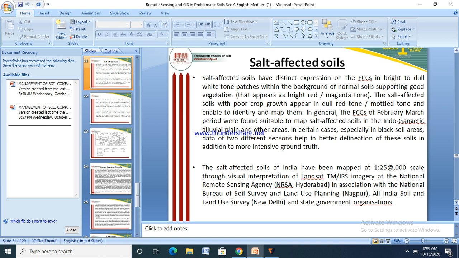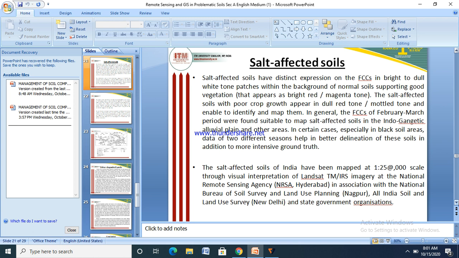The salt-affected soil with poor crop growth appears in dull red tone and mottled tone, enabling us to identify and map them. In general, the FCC of the February-March period was found suitable to map salt-affected soils in the Indo-Gangetic alluvial plain and other areas, in certain cases especially in black soil areas.